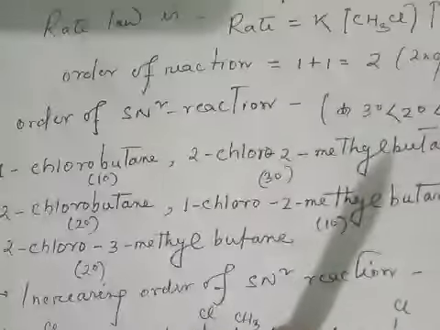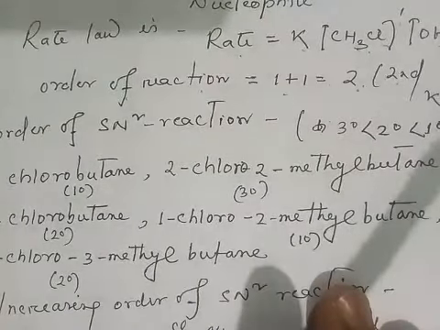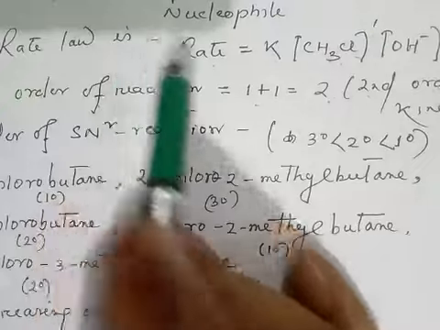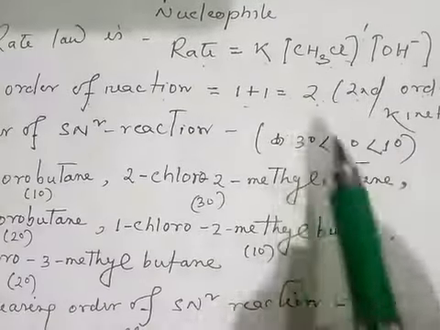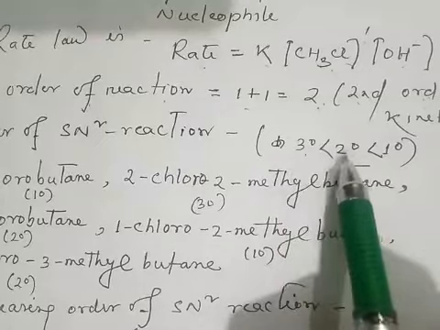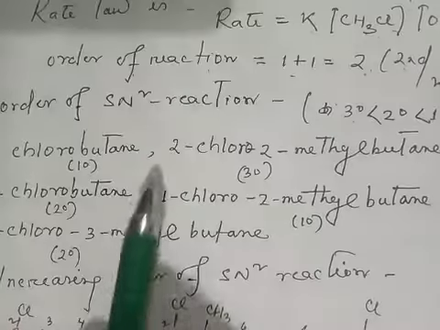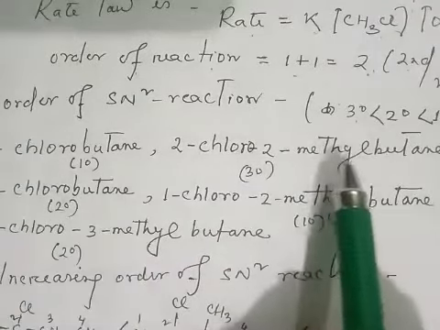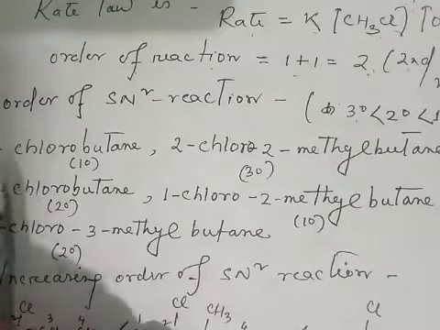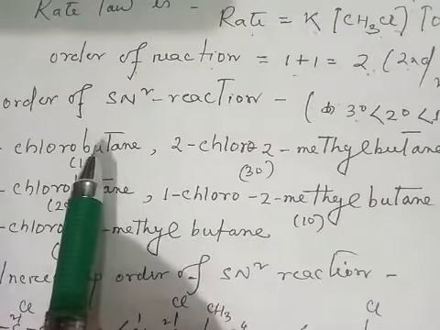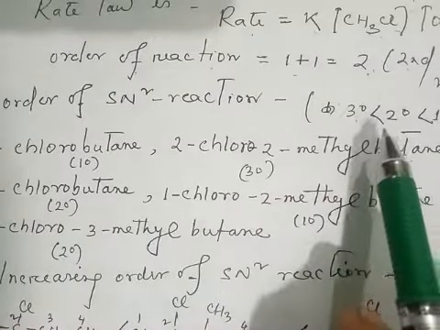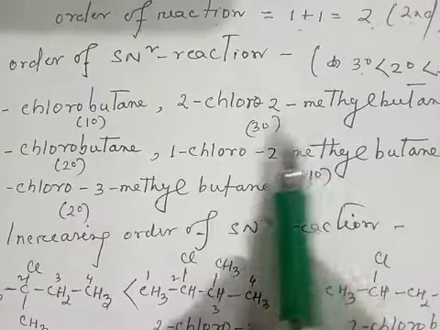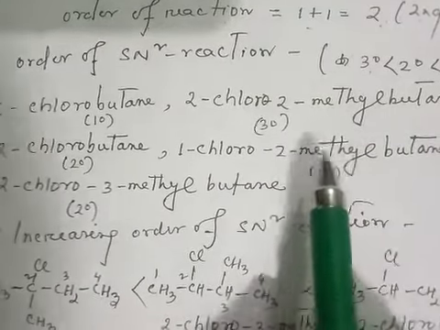So here the order of reactivity of haloalkanes in SN2 reaction is tertiary less than secondary less than primary. Without writing the formula, how can you know whether the haloalkane is primary, secondary, or tertiary?